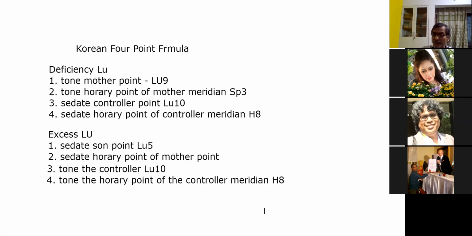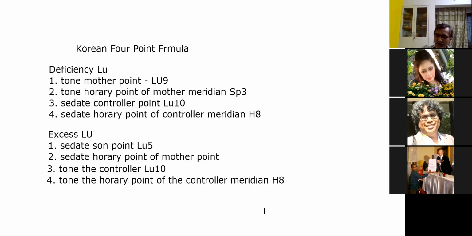That depends, because GB41 obviously governs the generation of the corresponding kind in the liver. What is that? Liver 3, which is the source point. Right? Then if you go to the small intestine meridian, SI5. SI5 will do what?